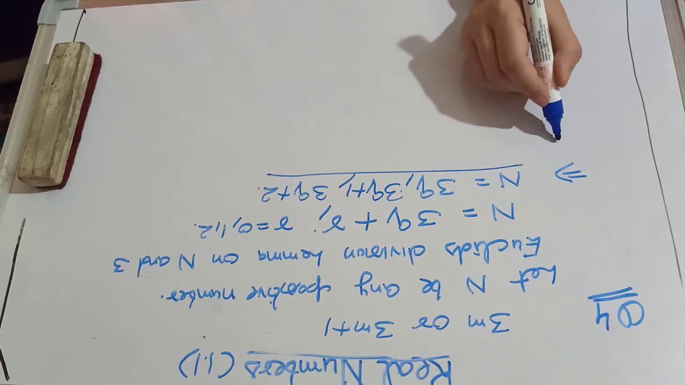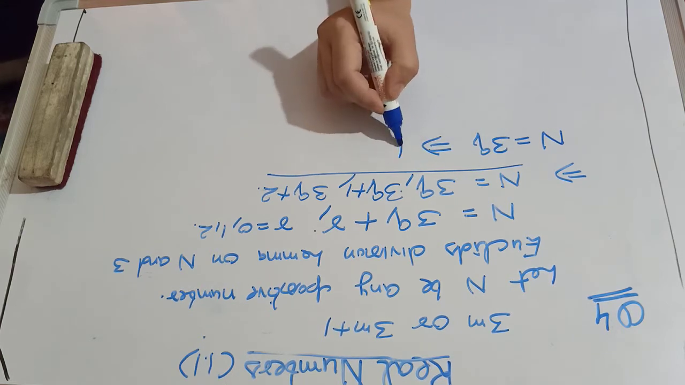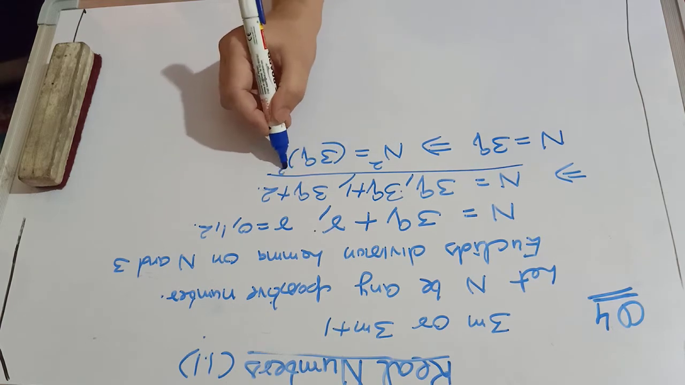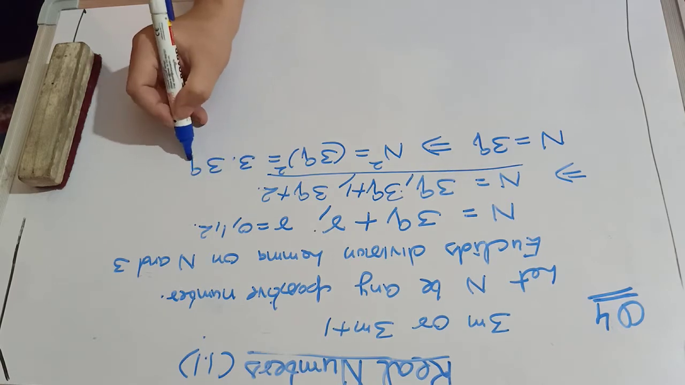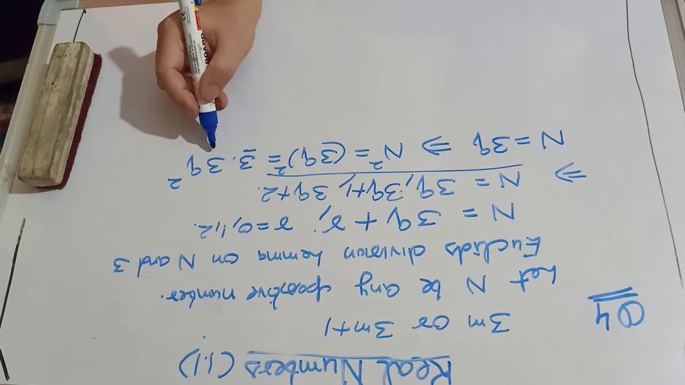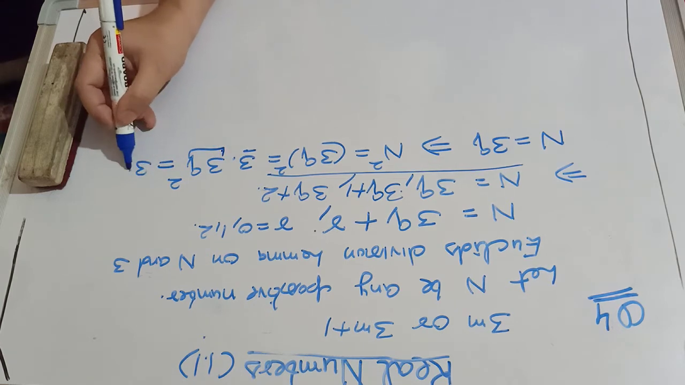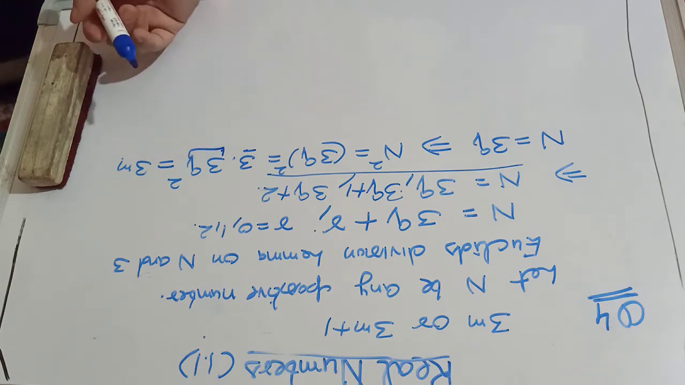First of all, if n is 3q, it implies n square is 3q whole square. It means I can write it as 3 into 3q square. Hence it is written as 3 times another number, and let this be 3m. Clear? Where m we have taken here as 3q square.